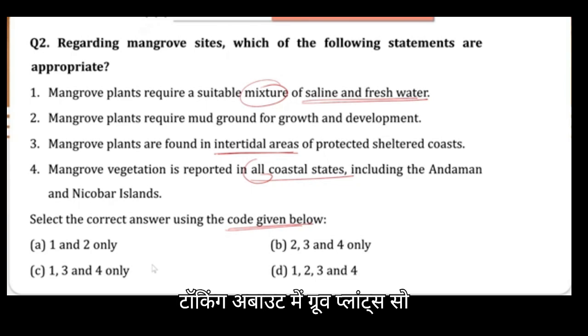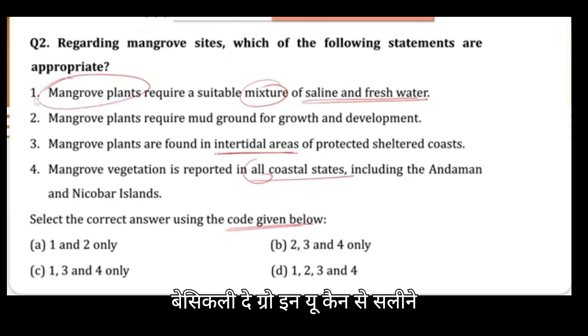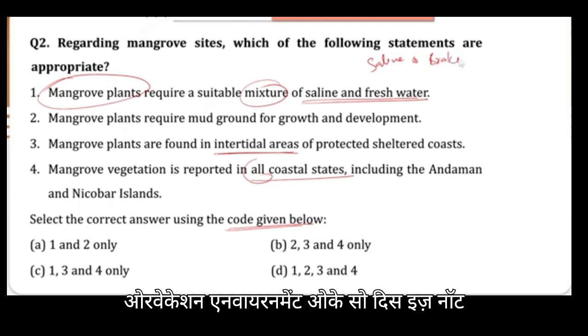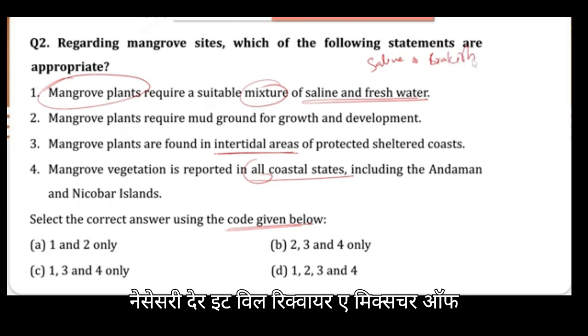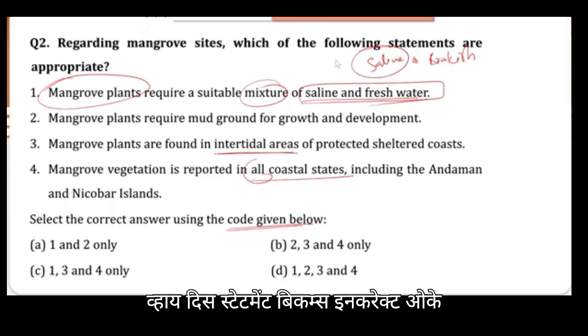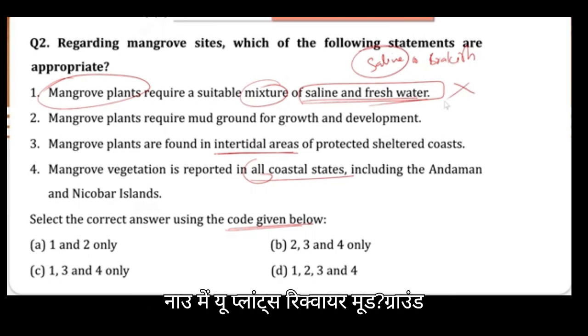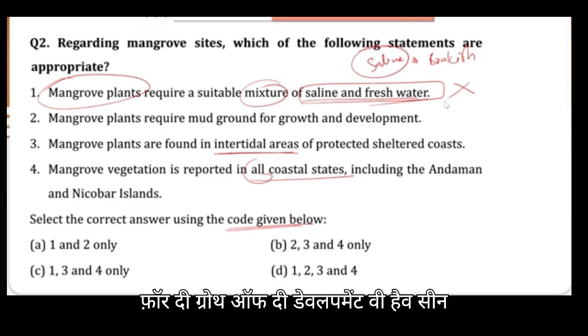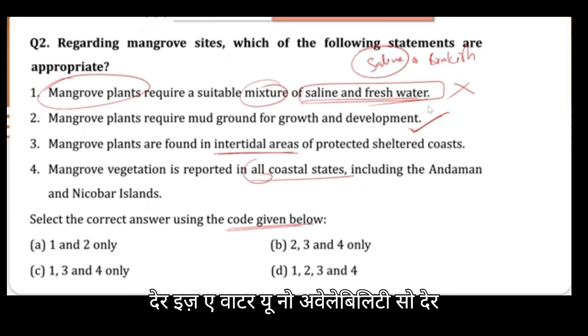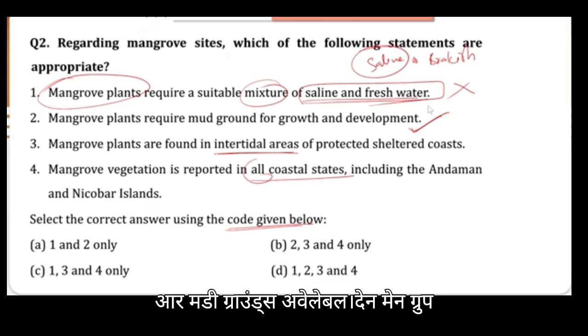When we are talking about mangrove plants, they grow in a saline or brackish environment. It is not necessary that they require a mixture of fresh and saline water. They can survive in saline water alone as well, so the first statement becomes incorrect. Mangrove plants require mud ground for growth and development. Most of the time these mangroves are around coastal areas, where water is available, so there are muddy grounds available.